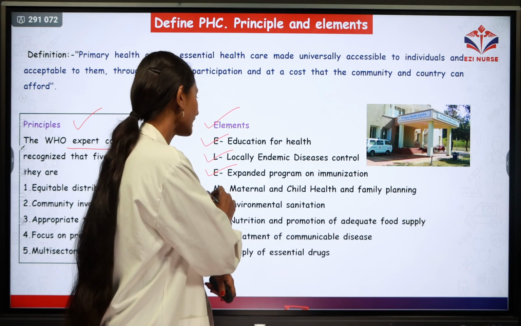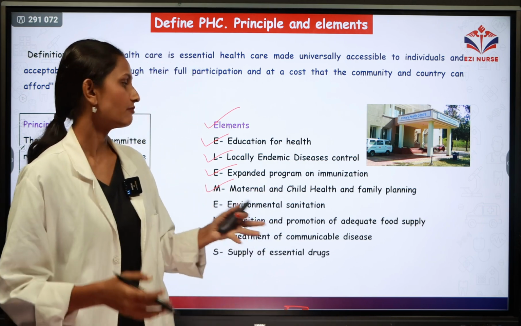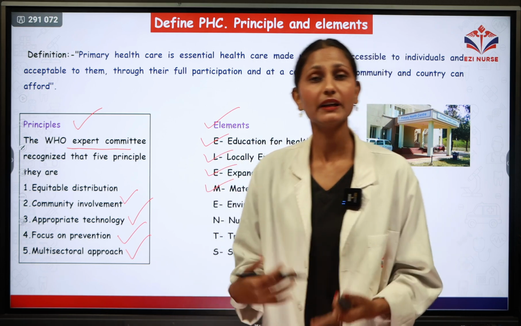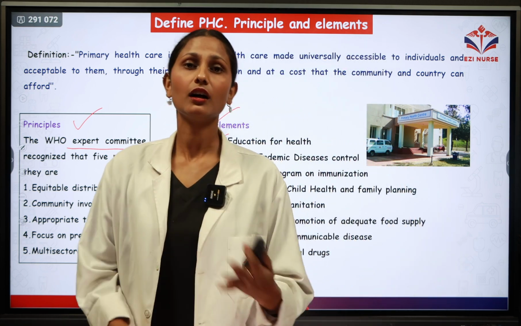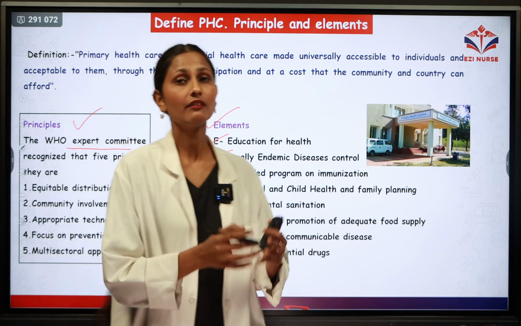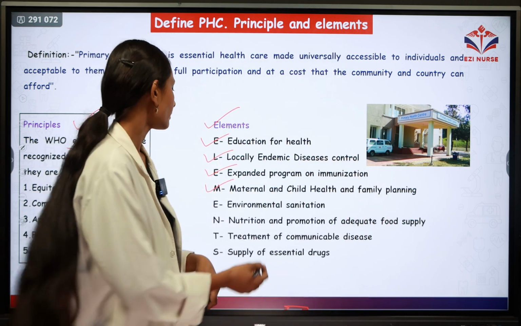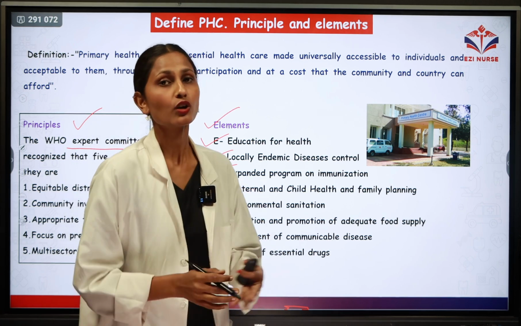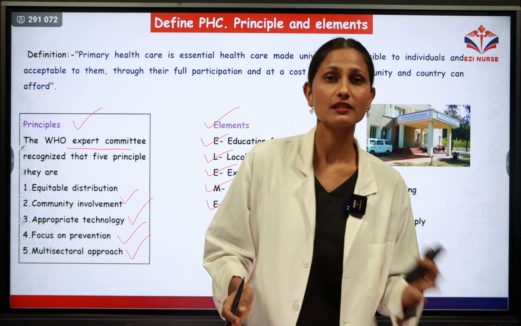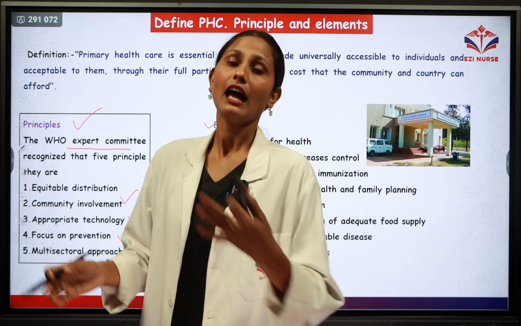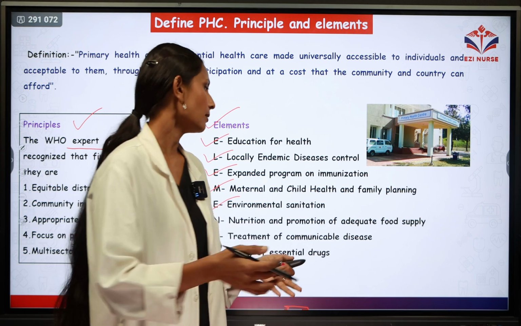Next one is maternal and child health and family planning. Maternal and child health is also an important thing that the PHC will deal with, and they will look into family planning also. They will make people aware about family planning. Next one is environmental sanitation. Proper drainage system and safe water supply must be there in the particular area, and these things will be looked after by the PHC.